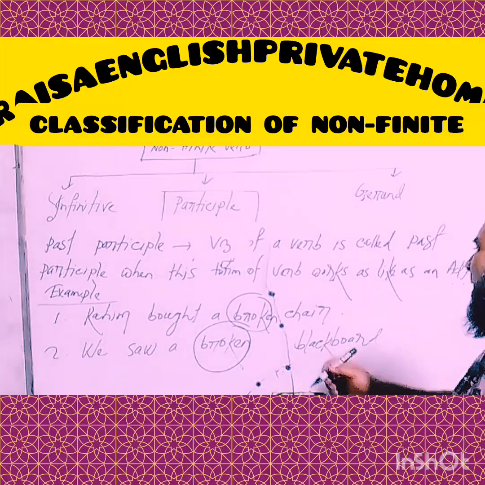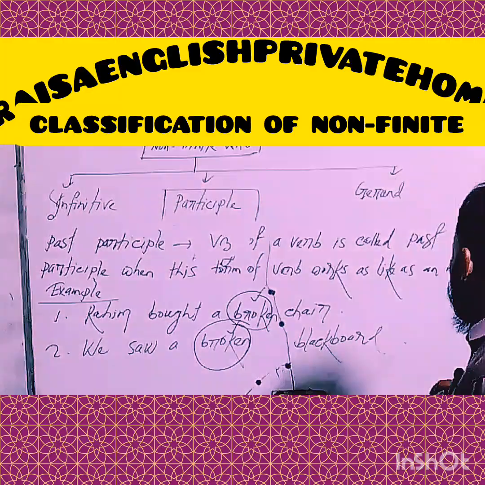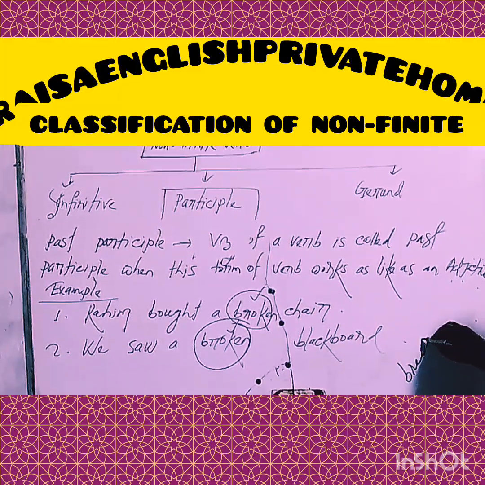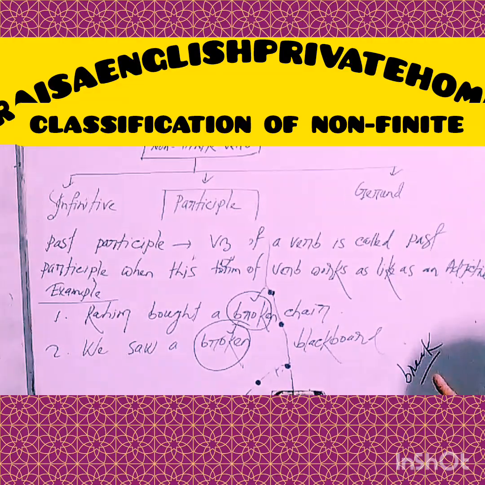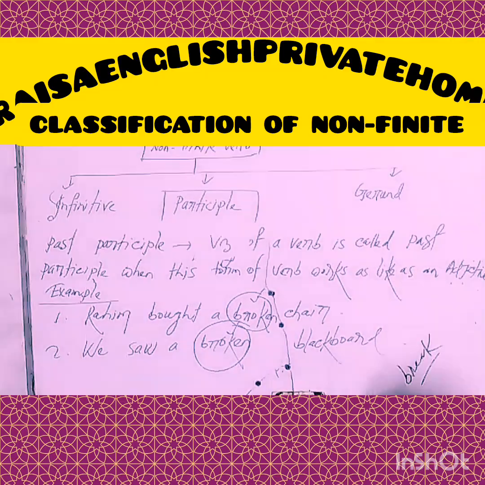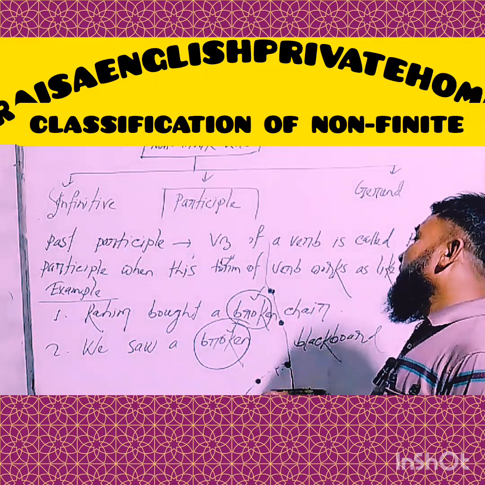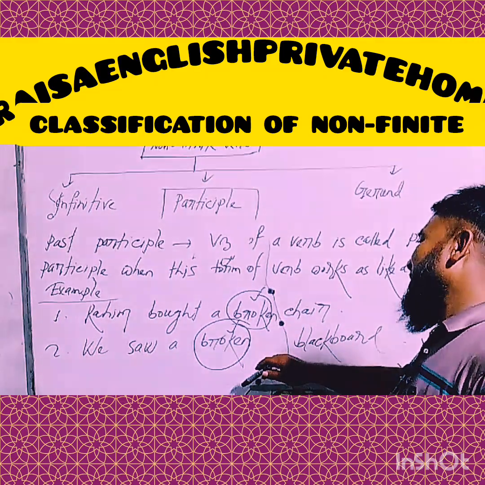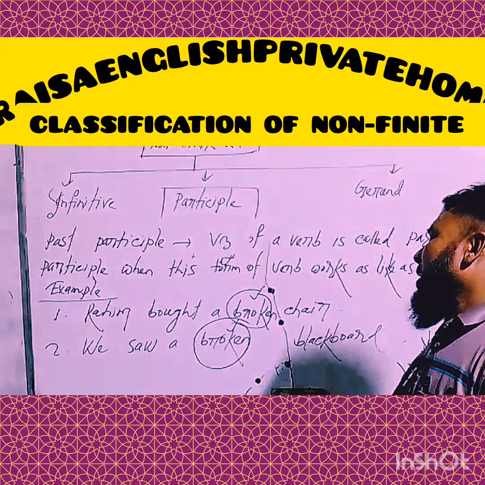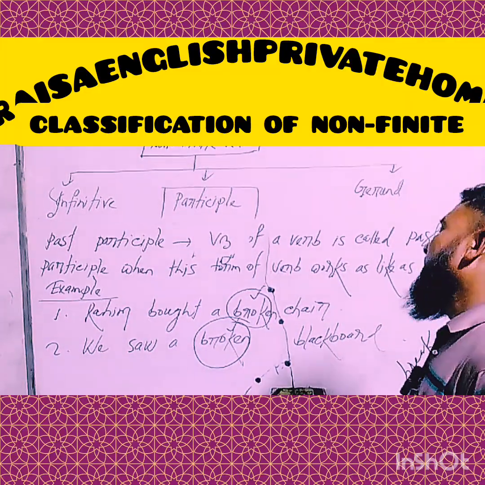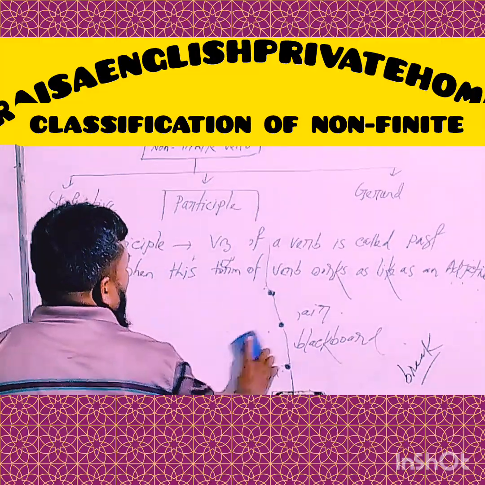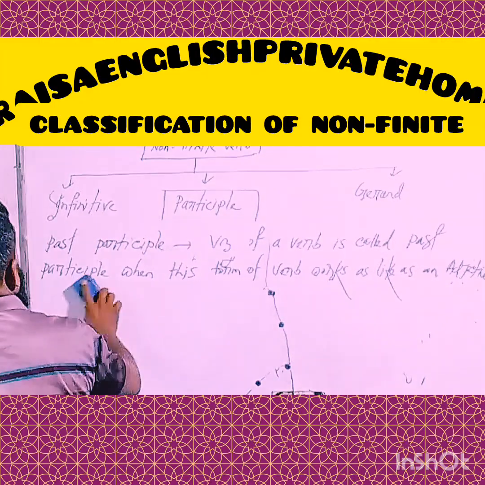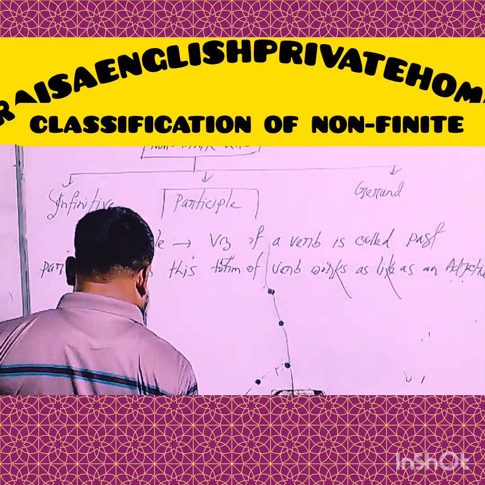In this sentence, broken is the V3 form of the verb break. The verb form broken is working like an adjective. In the sense that, my dear learners, the V3 form in these two sentences, the word broken, is of course a past participle.